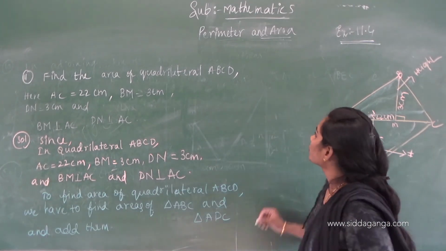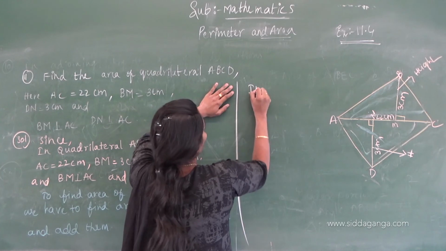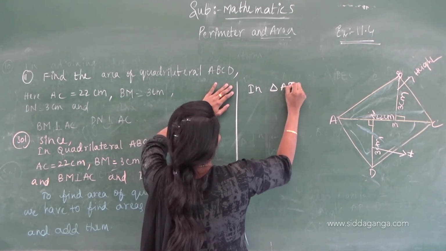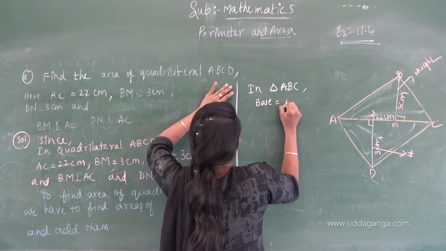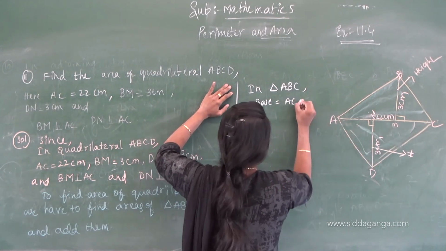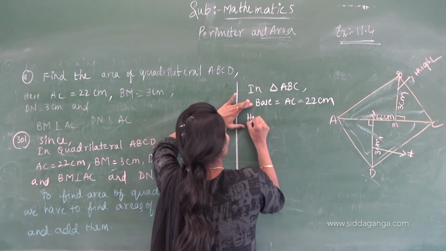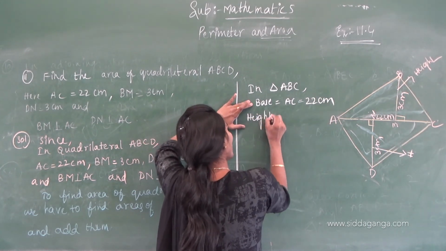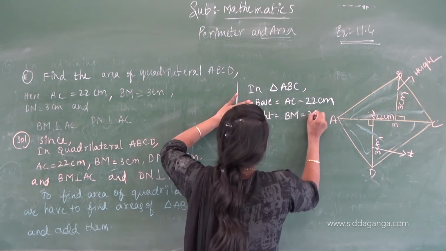Now in triangle ABC, base equals AC equals 22 centimeters. Height equals BM equals 3 centimeters.